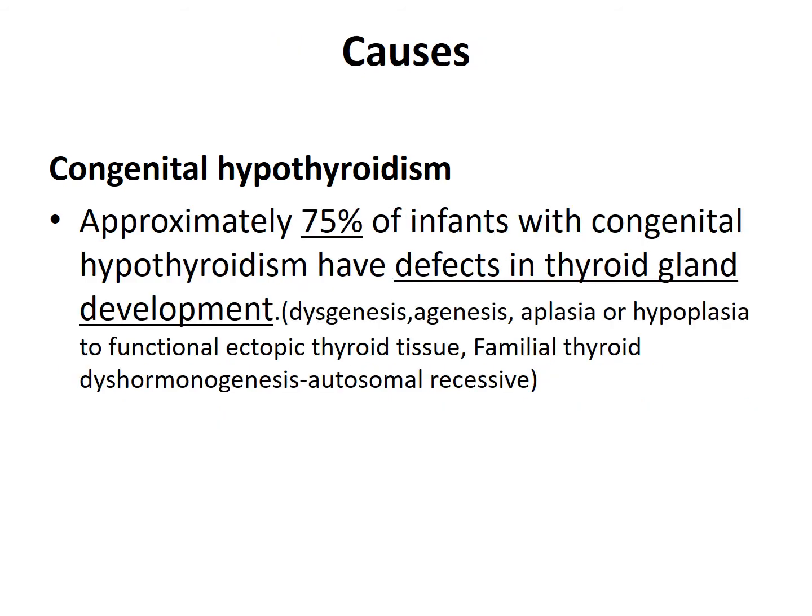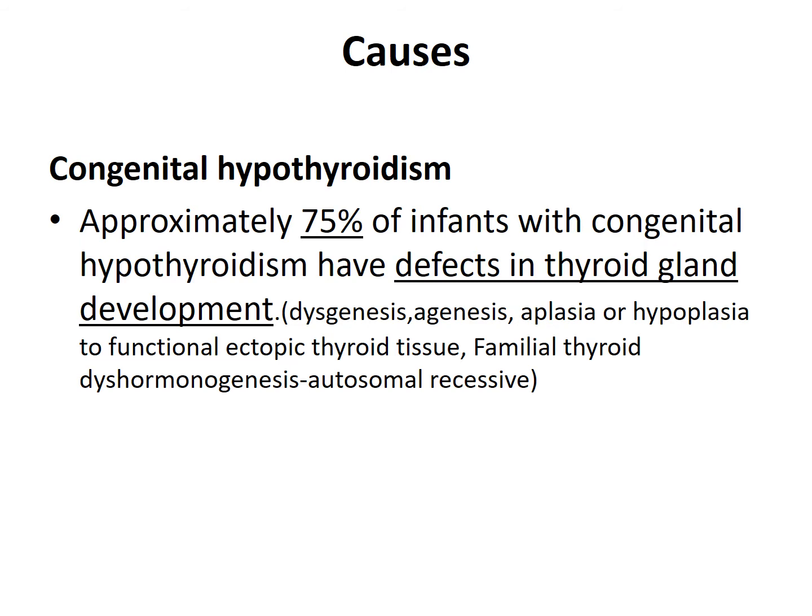As we have discussed in the previous slide, 75% of infants with congenital hypothyroidism have defects in thyroid gland development: dysgenesis, agenesis, aplasia, hypoplasia, to functional ectopic thyroid tissue.